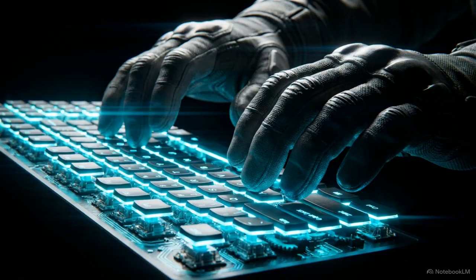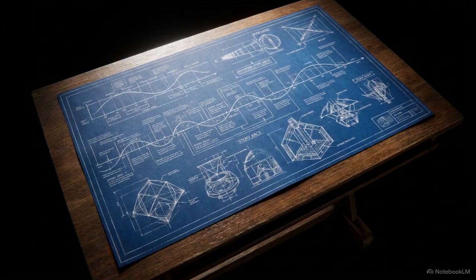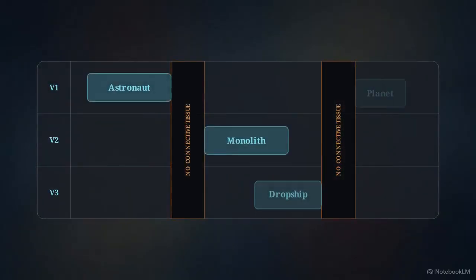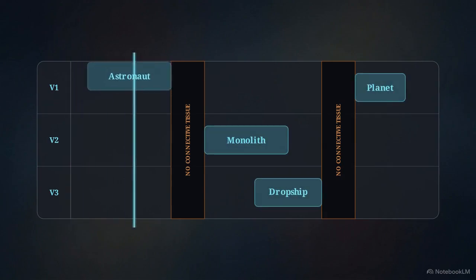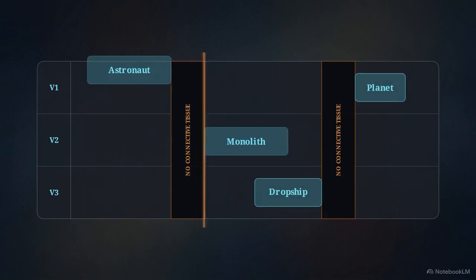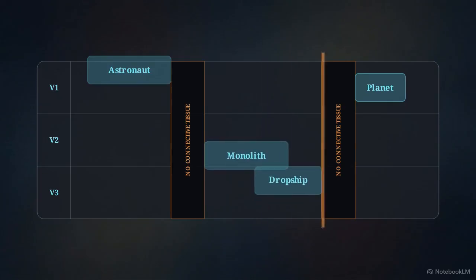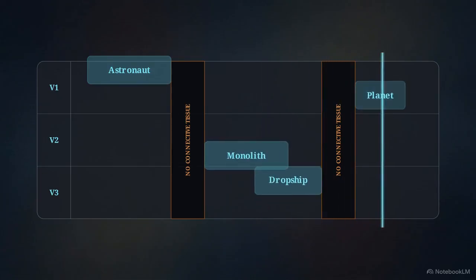Creating a single, breathtaking shot is a matter of prompting. Stringing those shots together into a cohesive movie requires a different methodology. Without a rigid framework, an AI generator produces a sequence of random events. It lacks the connective tissue that makes a series of images feel like a single unfolding story.